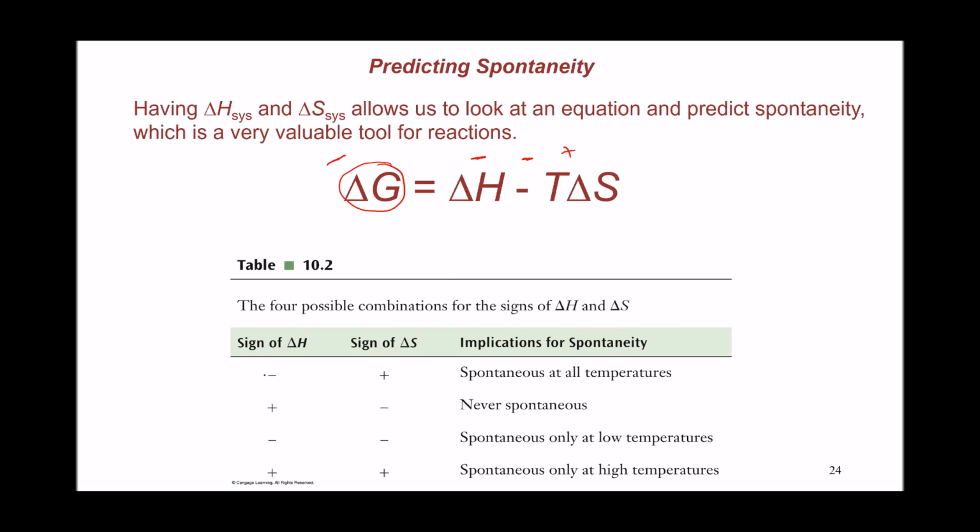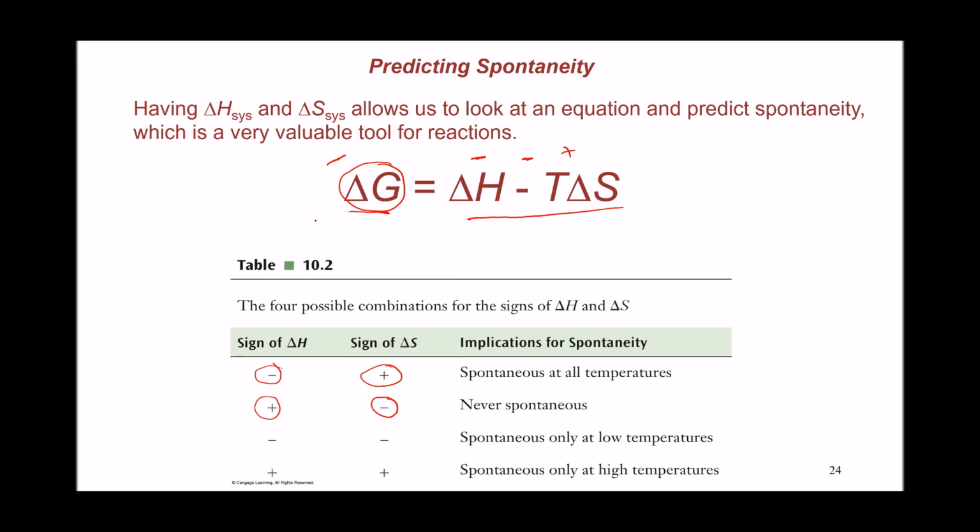So a combination of a negative delta H with a positive delta S is going to be a spontaneous reaction at all temperatures, all the time. The opposite is correct. If you have a positive delta H combined with a negative delta S, it is always going to make this term here positive, or the delta G value always positive, which means the reaction is always non-spontaneous no matter what temperature you do it at.